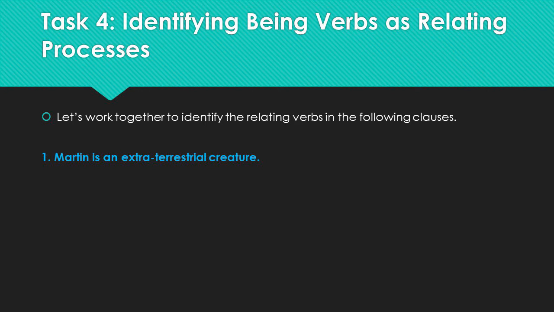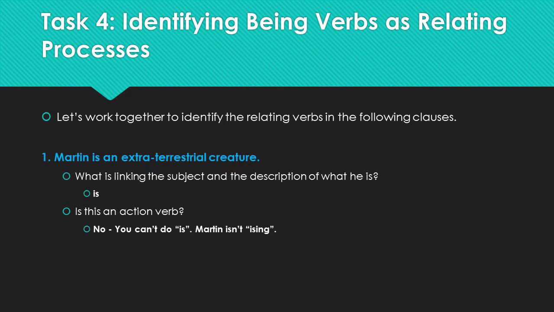Therefore, I'm hoping that you can tell that the subject of our sentence, Martin, is being linked to his description, an extraterrestrial creature. So what is the word linking the subject and the description? I hope you said is. You can double check that it's a linking verb by asking yourself if you can do this verb. Is an action verb? No, you can't do is. Martin isn't ising.